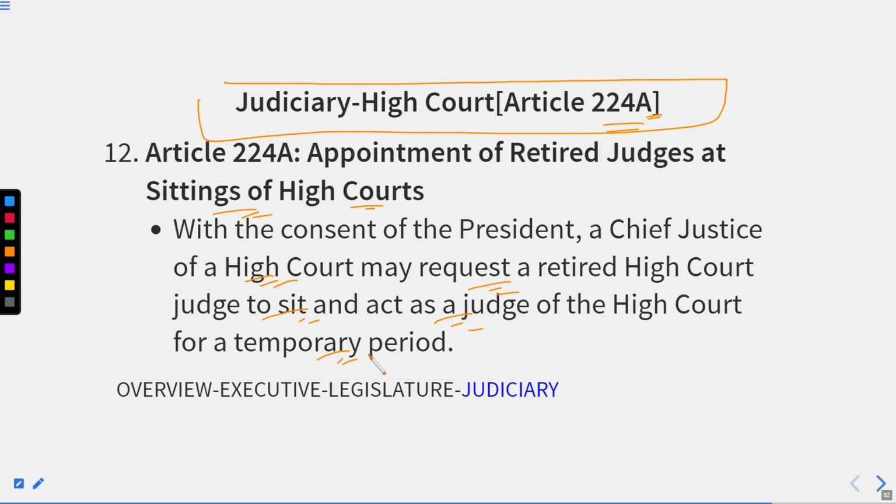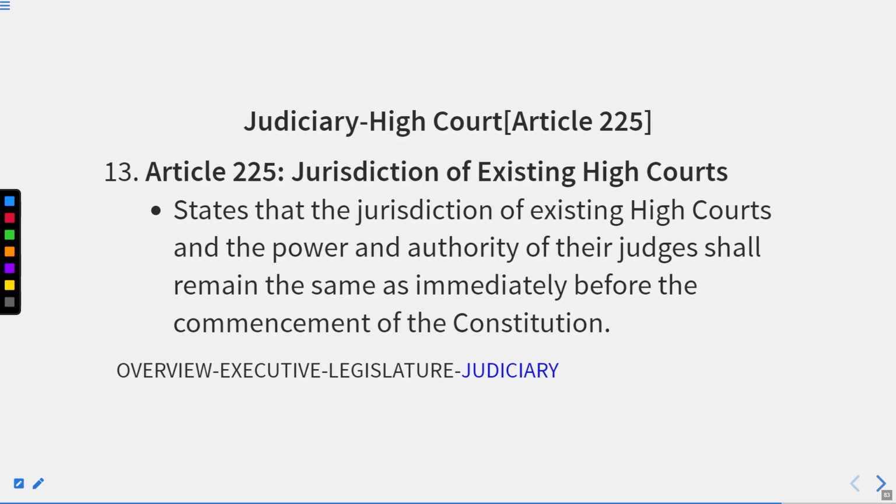Similar to the Supreme Court, where the Chief Justice of India, with the prior consent of the President, could appoint any retired Supreme Court judge or High Court judge to act as a sitting judge, it is a similar case with the High Court. The Chief Justice of the High Court, with the President's consent, could appoint any retired High Court judge to sit and act as a judge of the High Court for a temporary period. Alright. Moving forward.